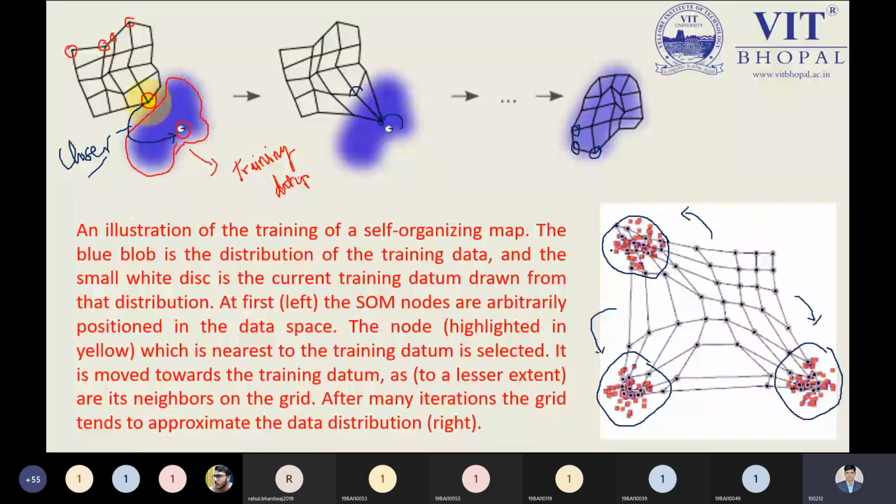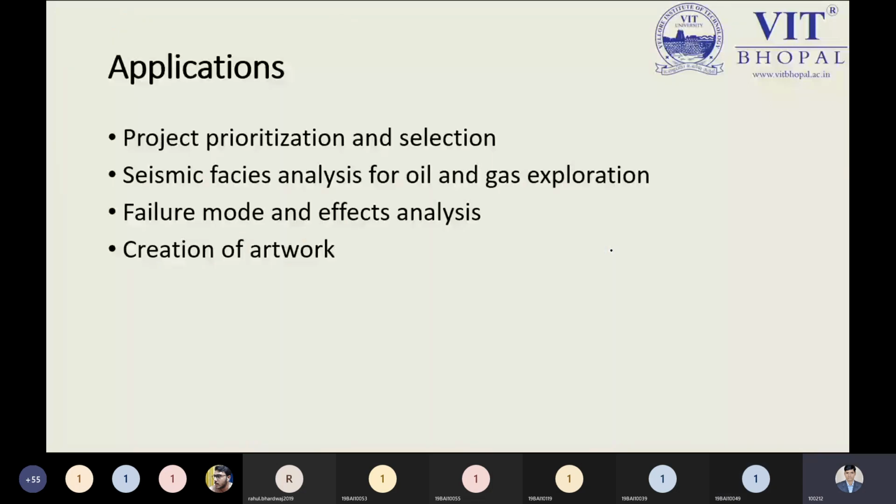Now about the applications we have already discussed, and this is the most important application. Please keep in mind this is only one of the most important applications. Suppose we have an image of GIS. GIS stands for geographic information system. We have the white color, which belongs to ice.